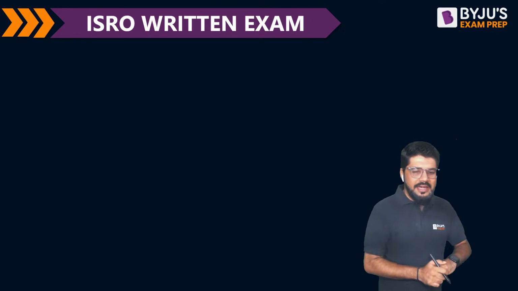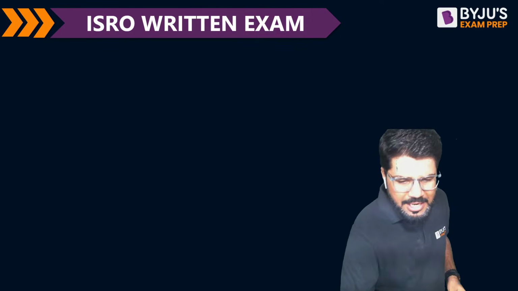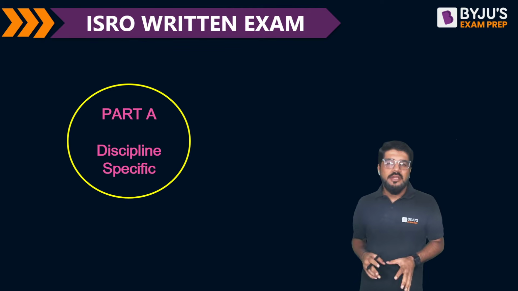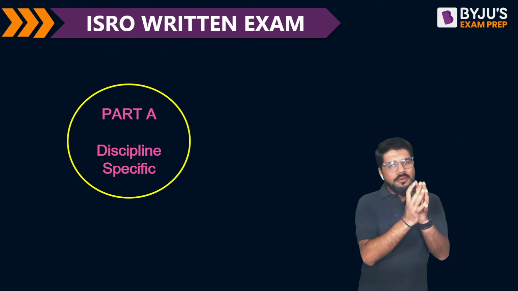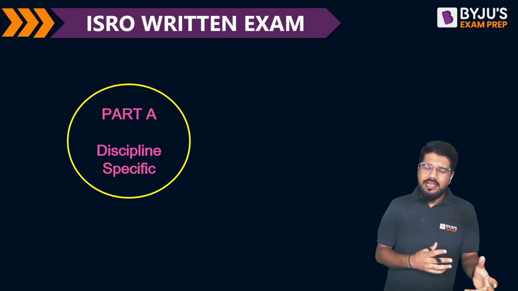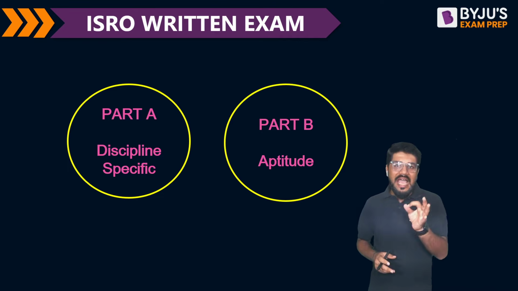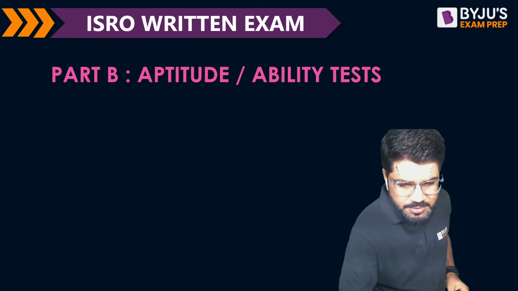Let's get moving ahead. First let me brief you on the ISRO written examination, you all know, but just 1 minute, let me take you. Before I start the questions, part A is your branch specific, discipline specific, for different branches like electronics or civil, electrical, etc. But part B, that is the new part introduced. It is the aptitude. And what is the weightage and syllabus of it?